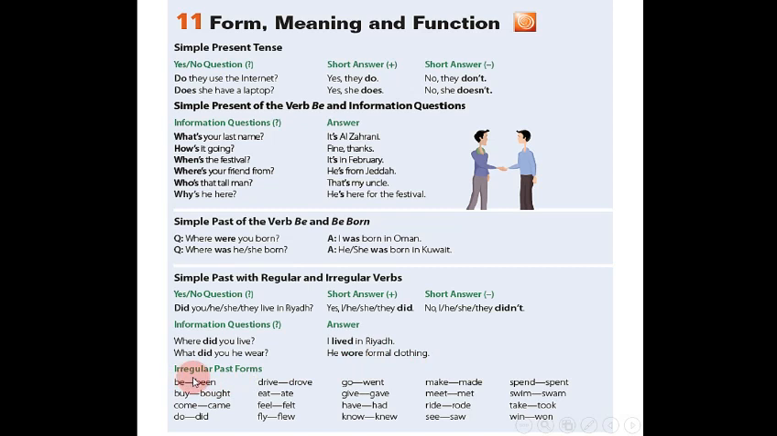Here are some irregular past forms. Be, been; buy, bought; come, came; do, did; drive, drove; eat, ate; feel, felt; fly, flew; go, went; give, gave; have, had; know, knew; make, made; meet, met; ride, rode; see, saw; spend, spent; swim, swam; take, took; win, won. Okay.